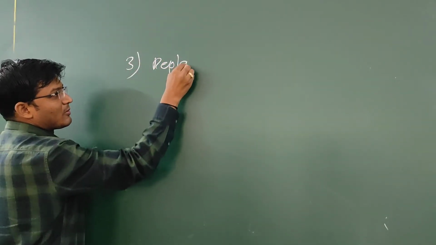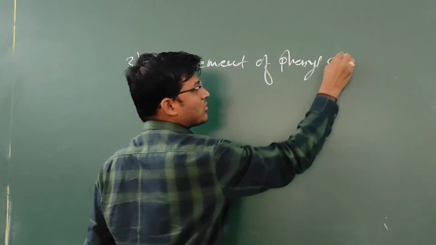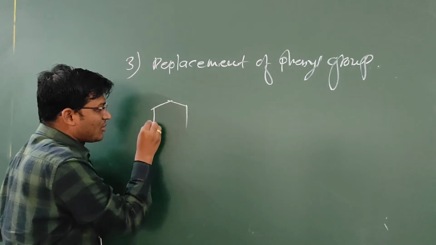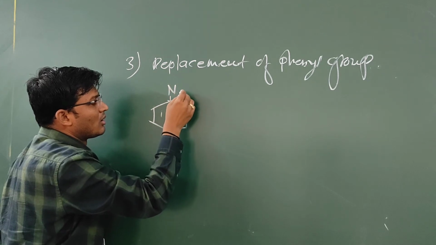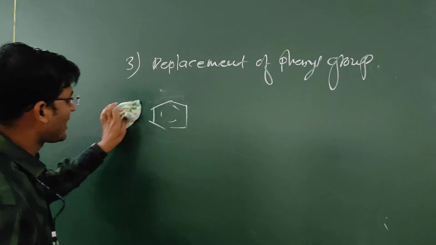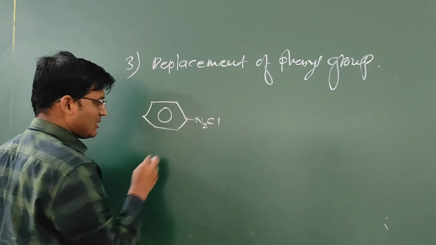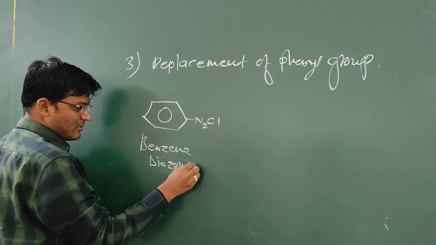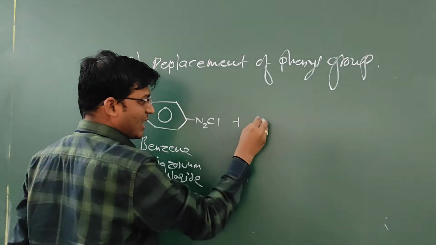Replacement by phenyl group. Benzene diazonium chloride can be written like this: N2Cl, benzene diazonium chloride. This benzene diazonium chloride reacts with